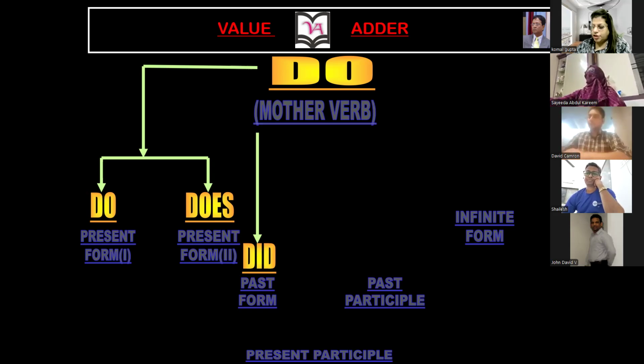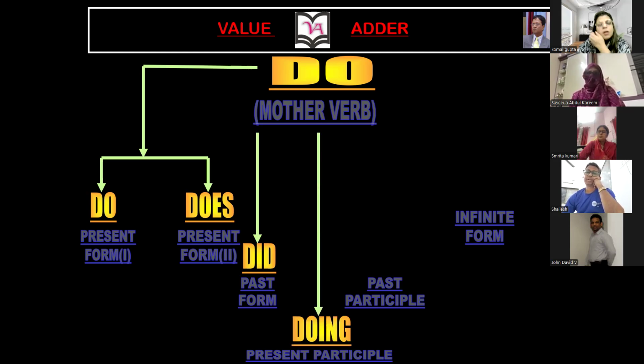Verb plus ing. Verb doing. Verb plus ing, तो क्या बनेगा? Doing. What is the past participle, verb का third form? We already know what is the third form of the verb: done.